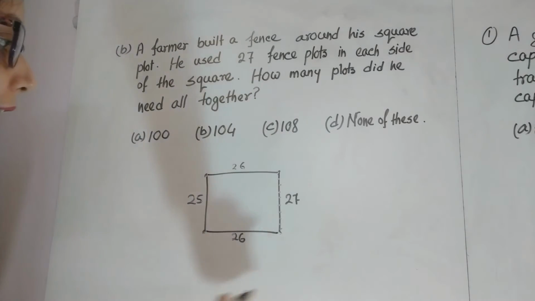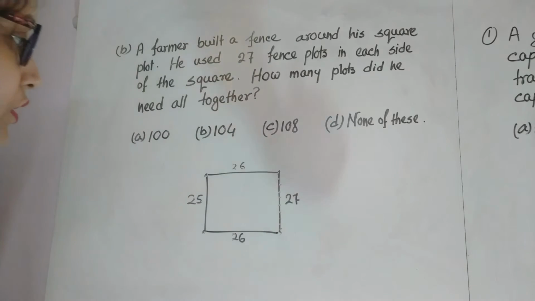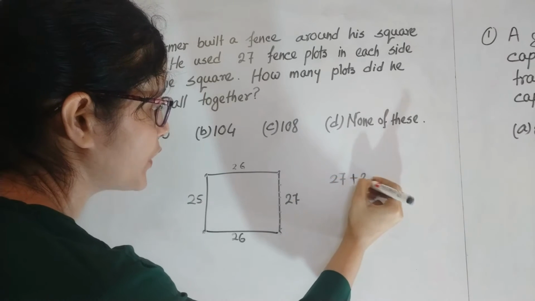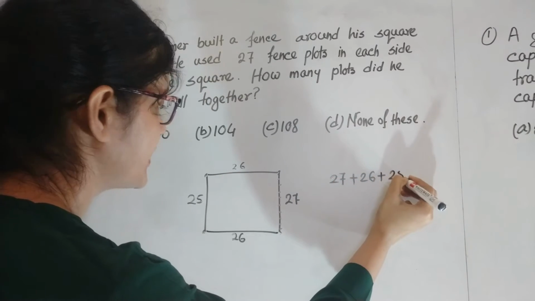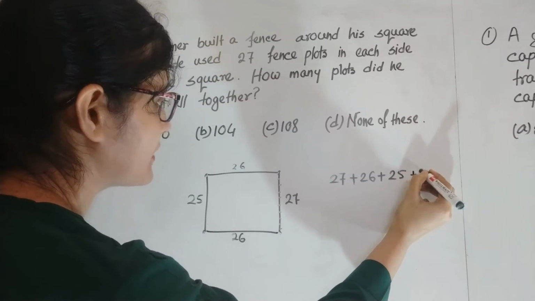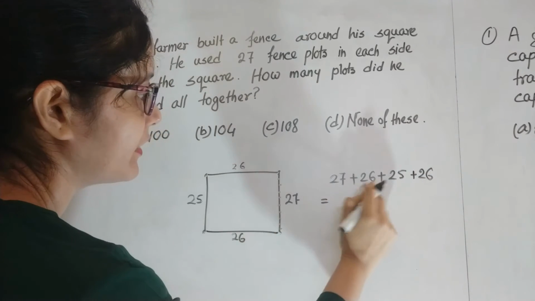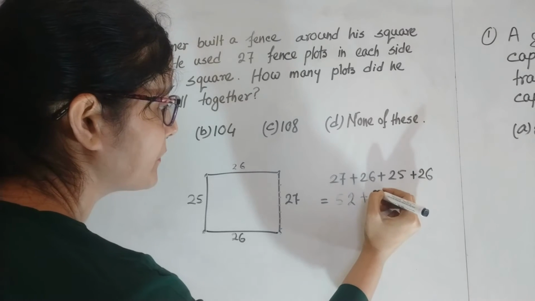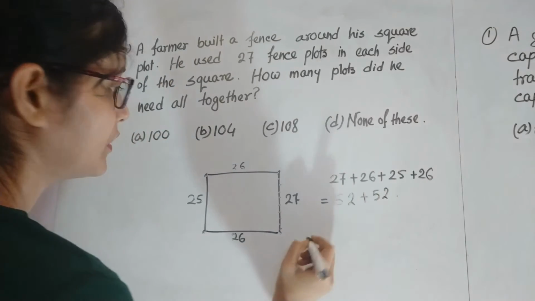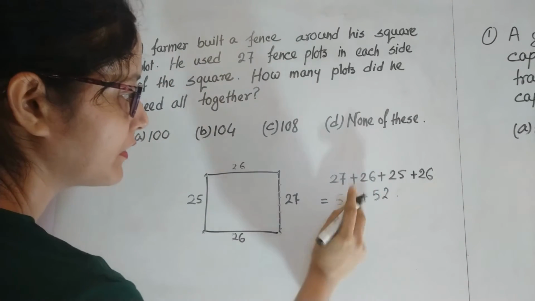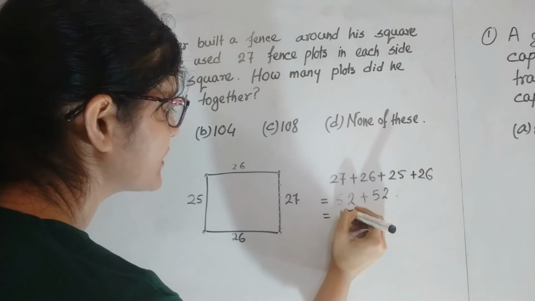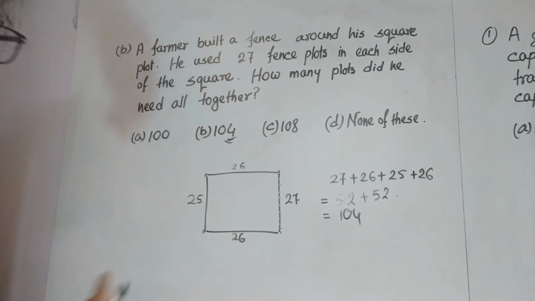Now if we add all these, we'll get the answer. 27 plus 26 plus 25 plus 26. Here 52 plus 52, that is 104 will be the answer.